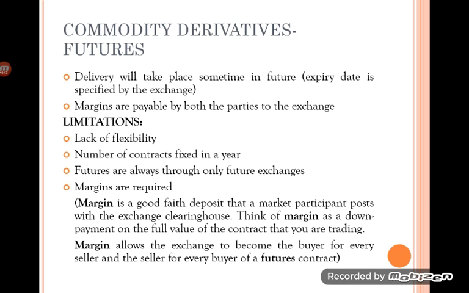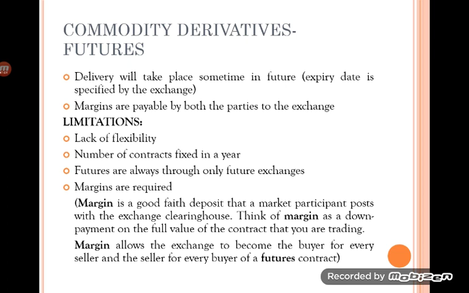This allows the exchange to become a buyer for every seller and a seller for every buyer. So paying margin merely converts a person into either a buyer or a seller here. That is mainly to minimize the counterparty risk in commodity trading because of the heavy volume of trading happening in the commodity exchanges.